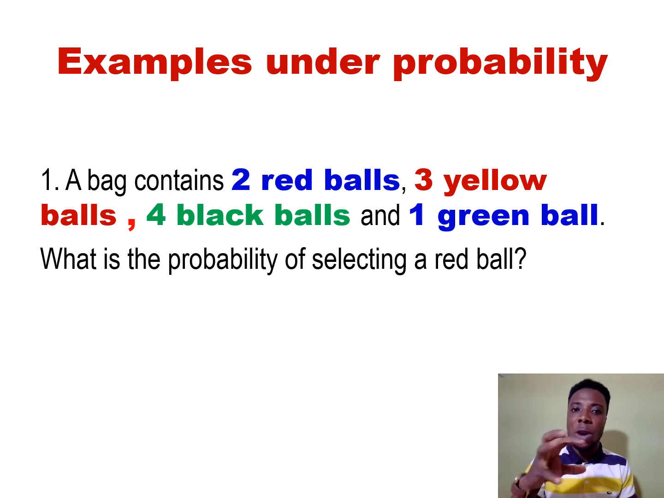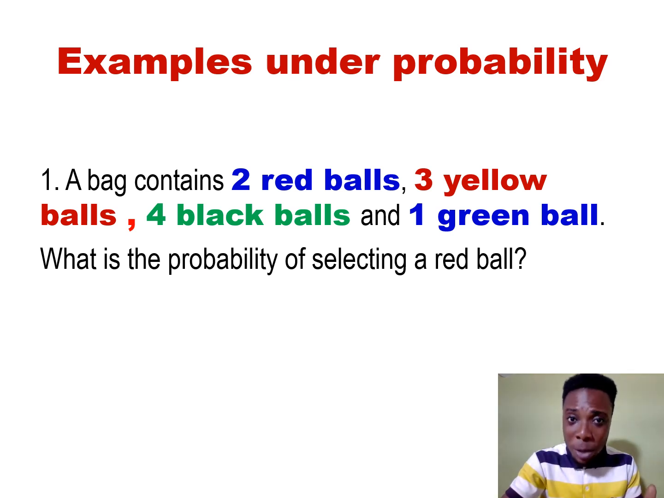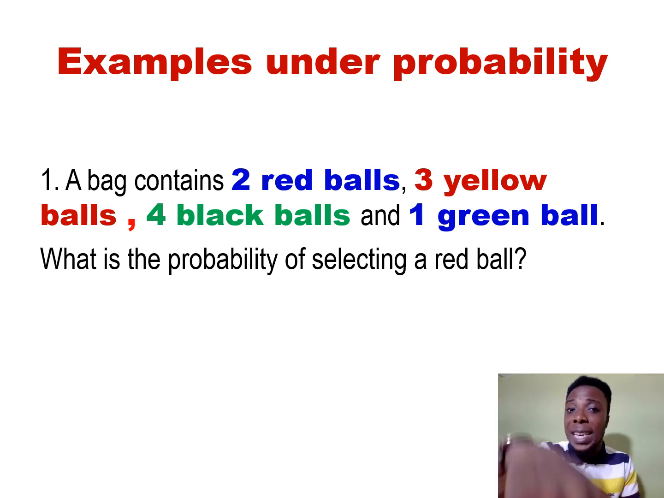Now, if a bag is having 2 red balls in them with another 3 yellow balls in the same bag, and you have 4 black balls in the same bag in addition with 1 green ball, if you dip your hand into the bag, what is the probability of selecting a red ball? If you dip your hand into the bag once and you are not looking, what is the probability of you taking a red ball? Are you wondering how to do it? Here you are.